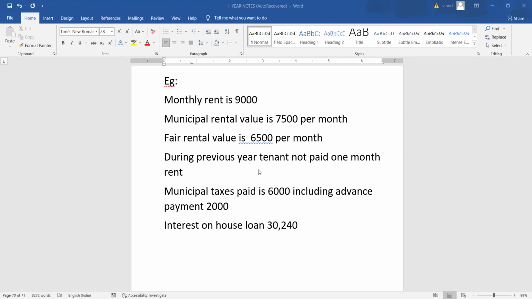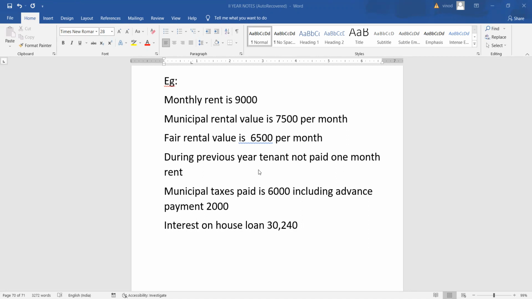In this problem, we have something different: during the previous year, the tenant did not pay 1 month rent, which is irrecoverable. That means we cannot collect it from the tenant. Municipal taxes paid by the owner is 6,000.